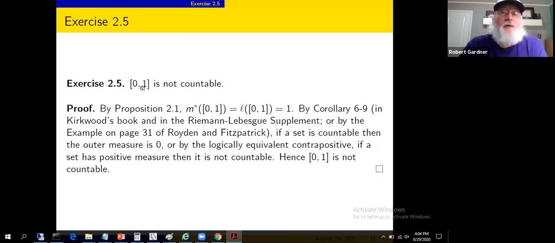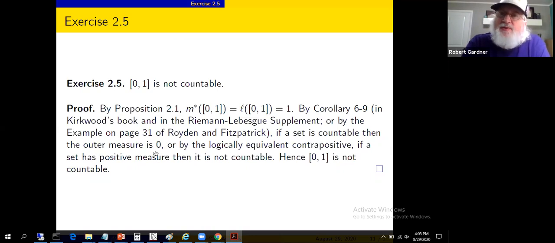0 to 1 is a closed interval. It's an interval, so its measure is its length. Proposition 2.1 says the measure of this interval is the length of this interval. Open, closed, I guess it doesn't matter. The length is 1. Now, we stated in some of the supplemental stuff, the Riemann-Lebesgue theorem supplement, corollary 6.9, that if a set is countable, then it has outer measure 0.